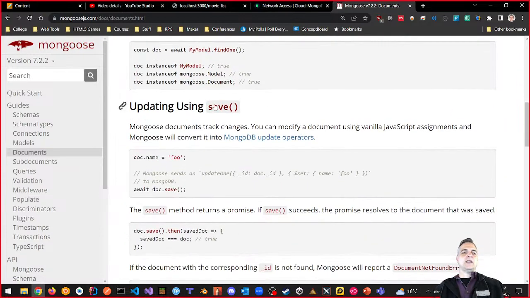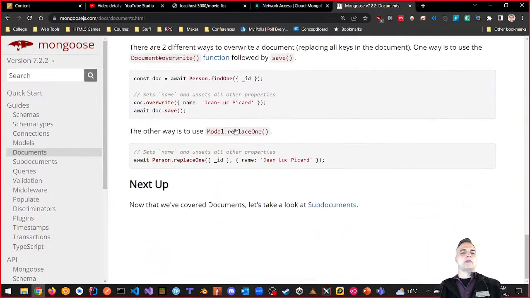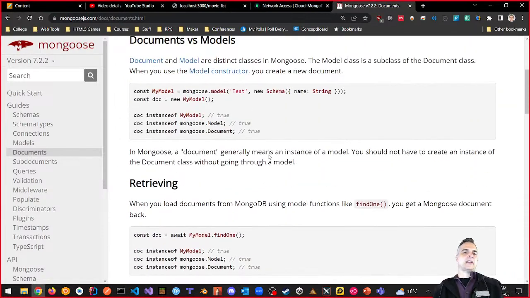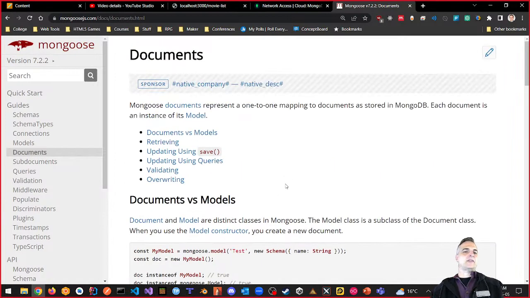It says creating, updating, updating using queries. We have to validate it, and we want to overwrite, and that's all it says. So maybe an insertion is kind of like an update, and if the thing doesn't exist, we make it.